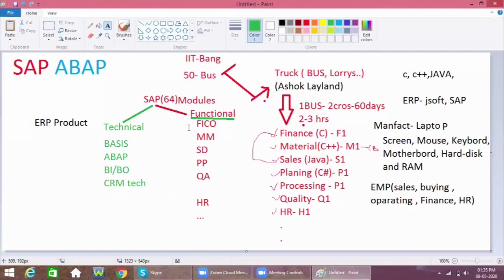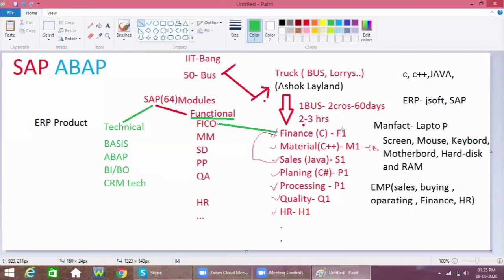So how is SAP interlinked with the business of a particular organization? The FICO team in SAP will contact the finance team and discuss their business.